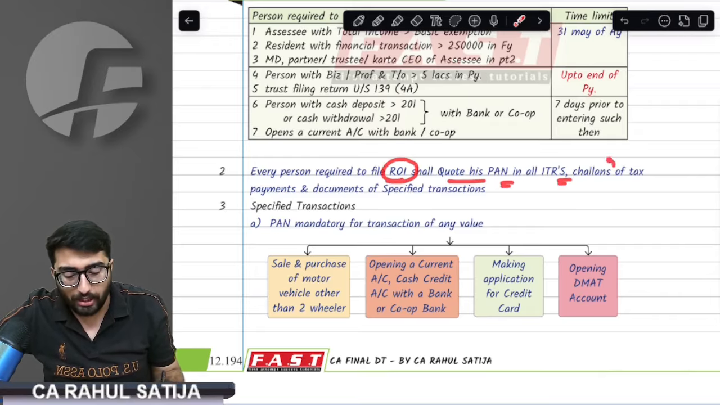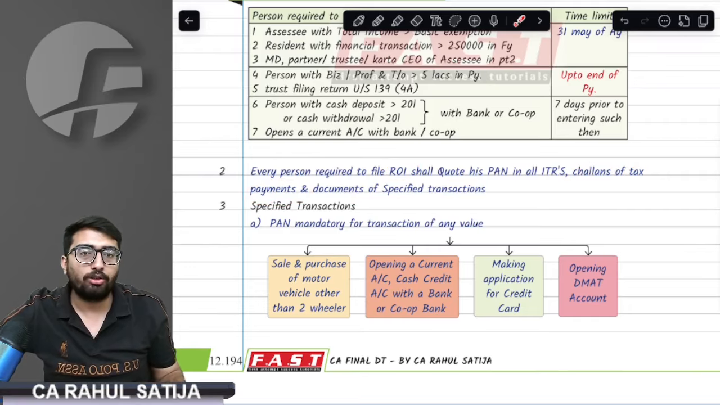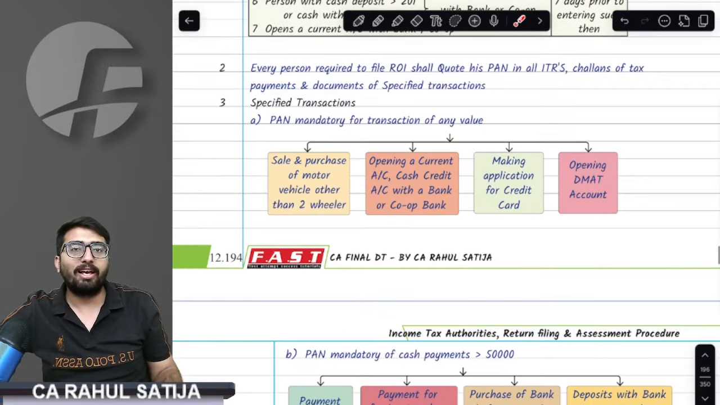You have to quote that PAN in the challan for tax payment, or in many other specified documents. What are these specified documents? We have 17 specified documents. You don't need to learn them, just listen.